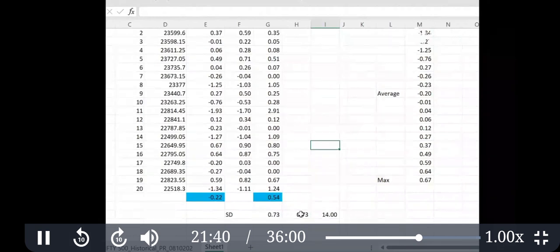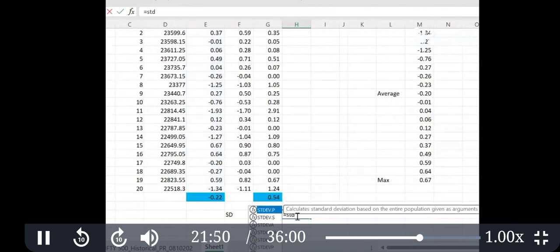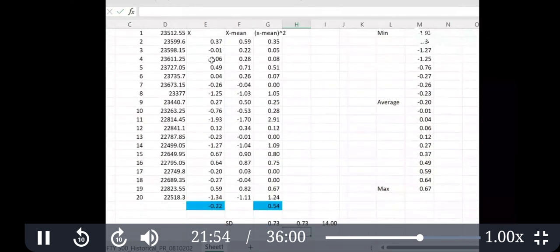We can directly calculate it from the Excel formula, that is STDEV.P. What I showed is the manual calculation, the basic way it is calculated, but we can directly calculate using this as well. So you get the same number. This is the daily standard deviation.